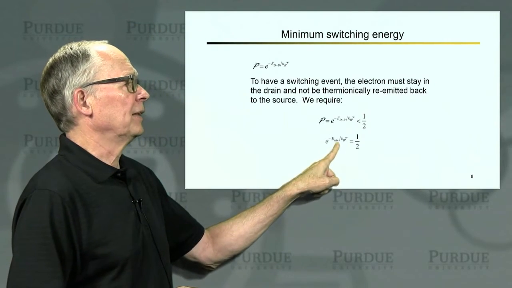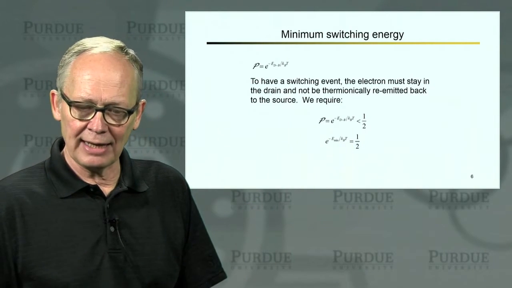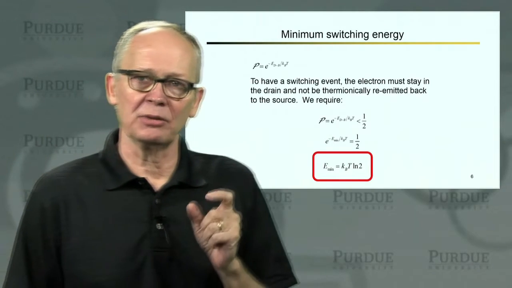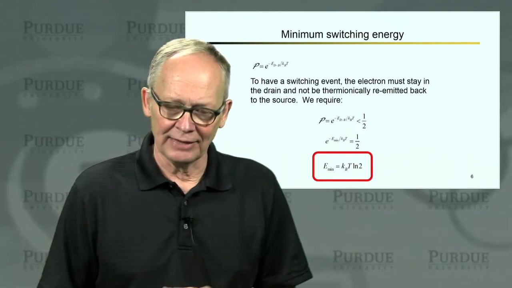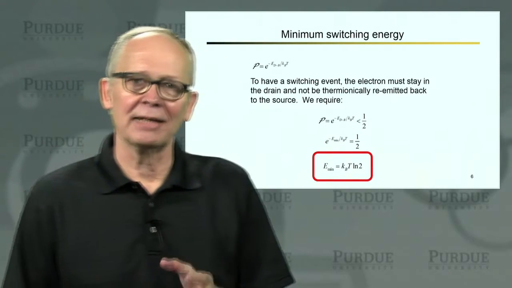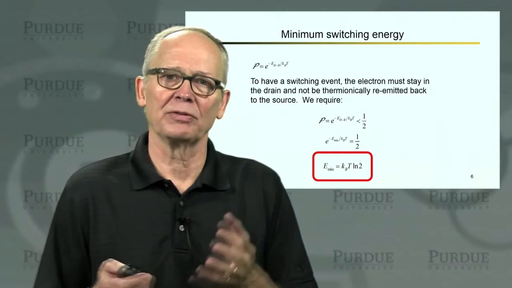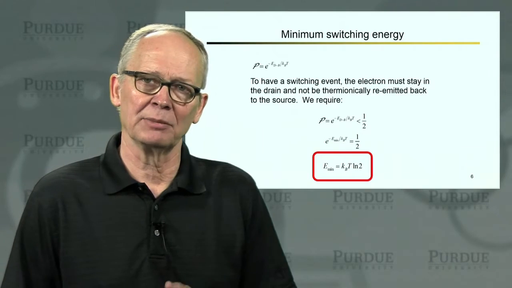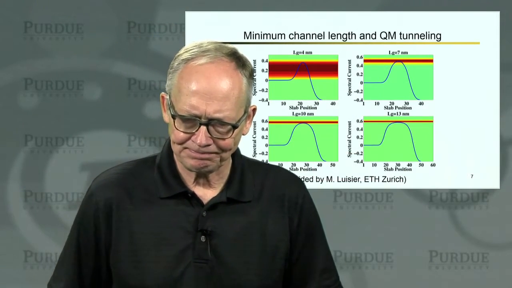So we can say that the minimum barrier height has to be such that we make that probability 1/2, solve for the minimum energy, and the minimum switching energy we conclude is kT times log 2. Now that's a very simple argument to get a very general result that can be derived by much more fundamental considerations. So that is quite a solid argument about the fundamental lower limit of the switching energy.